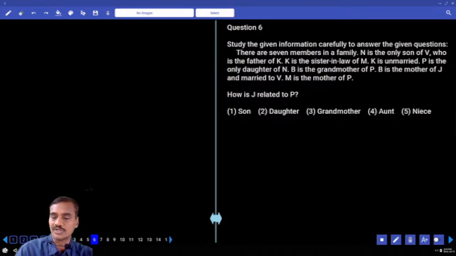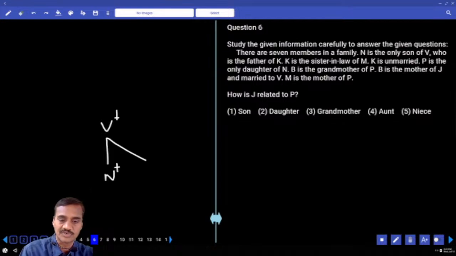N is the only son of V. V is here, N is here. And next one, V is the father of K. N is the only son, hence K must be the daughter.